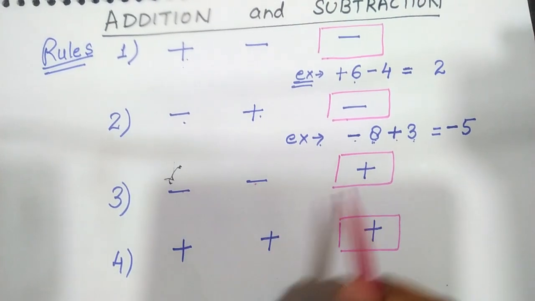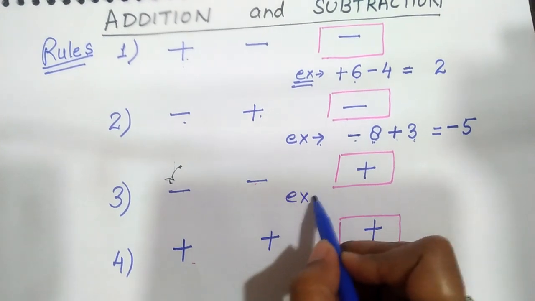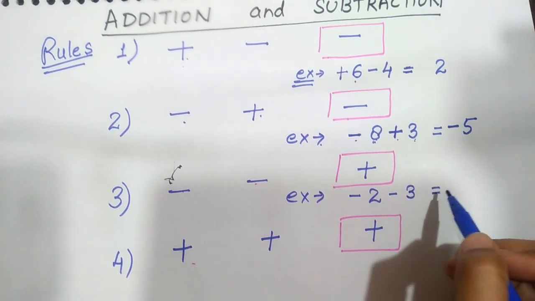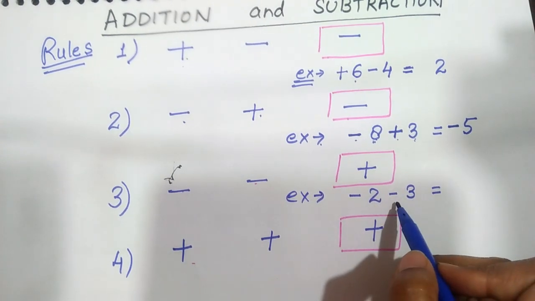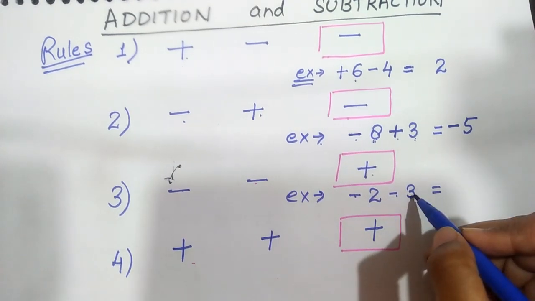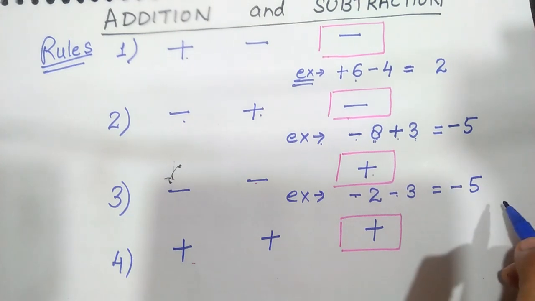So, minus minus is plus, plus plus is plus. For example, if we are having minus 2 and minus 3, then it will be added, not subtracted, because minus minus is plus. So, 2 and 3 when added gives 5 and the sign of minus comes here.